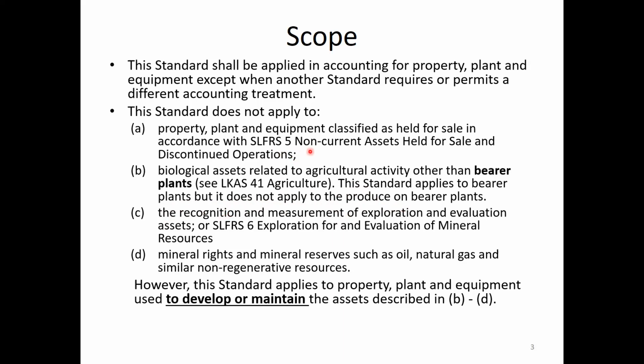So the non-current assets held for sale are covered in SLFRS 5, therefore they cannot be included in LKS 16. And agricultural undertaking is covered under LKS 41 except bearer plants.